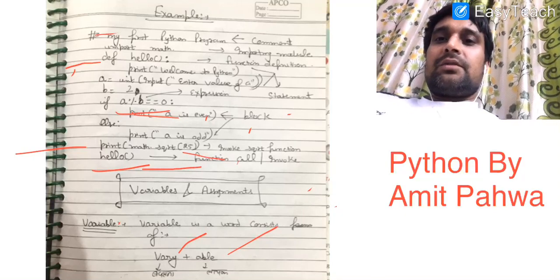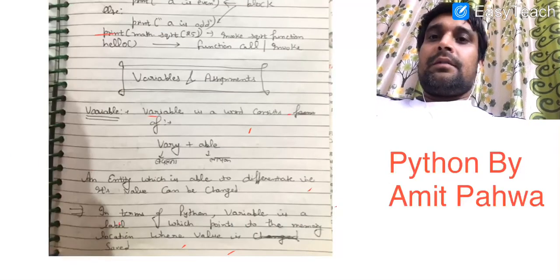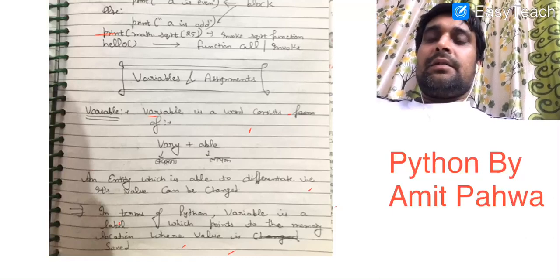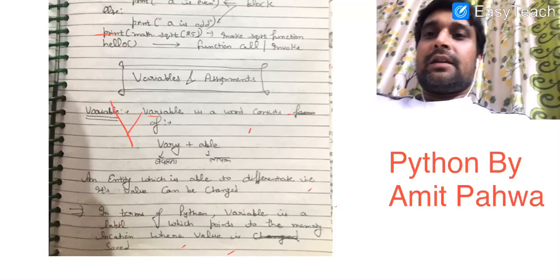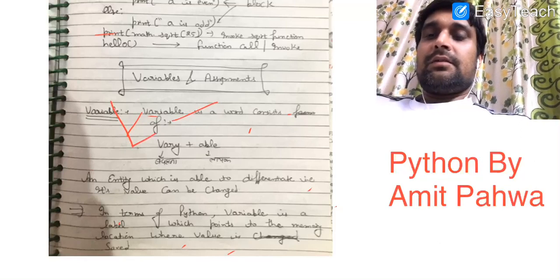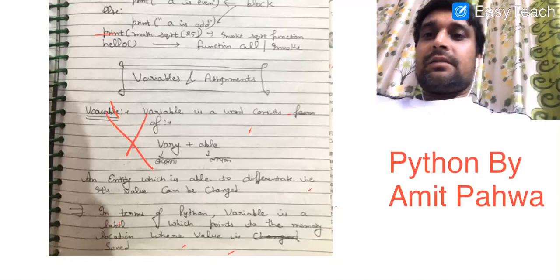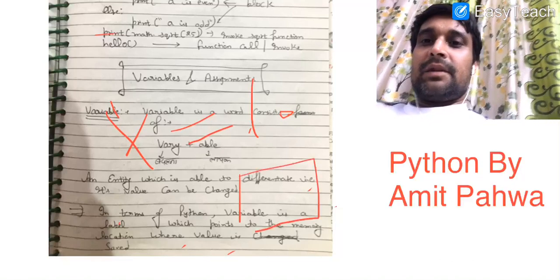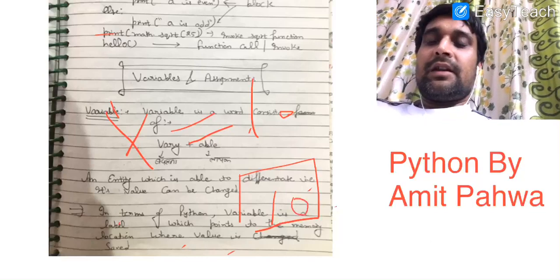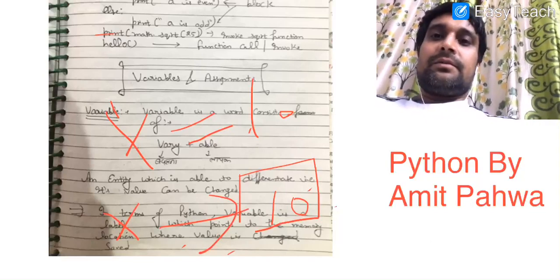So let us see what is the basic difference. In Python, when we write any instruction, suppose I write x is equal to 10, then it means somewhere in memory 10 is stored and x is a label that is pointing to that location.